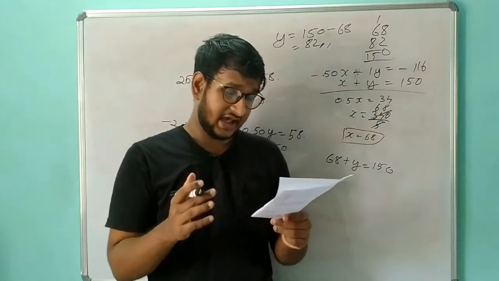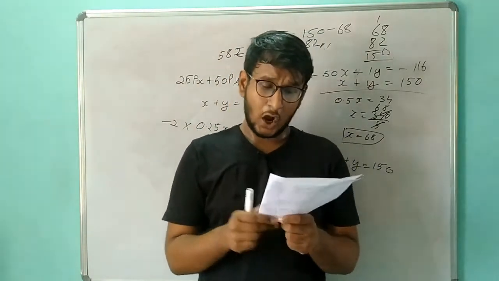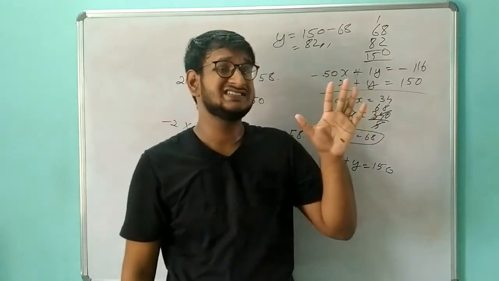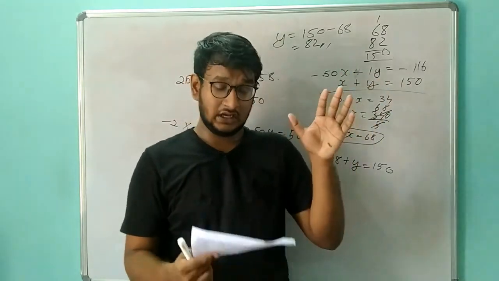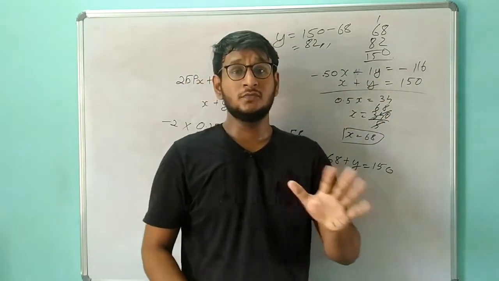They have asked us to find the number of girls, and the number of girls is 82. So I hope this video is informative. We have seen what the ratio concept is, and we have seen 7 different types of sums.